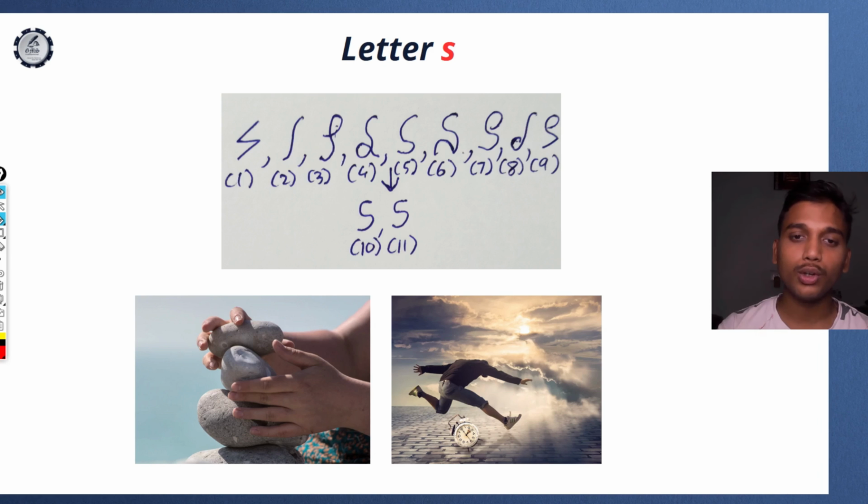Now the smooth S. As you can observe, both the loops are of the same size. There is no extra loop, no extra anything. So these are the writers who talk about showing sympathy, yet they also show it. They have the same level of talking and showing sympathy. They have a good patience level as well. If they order something from Amazon, they believe that one day it is going to show up at their doorstep.